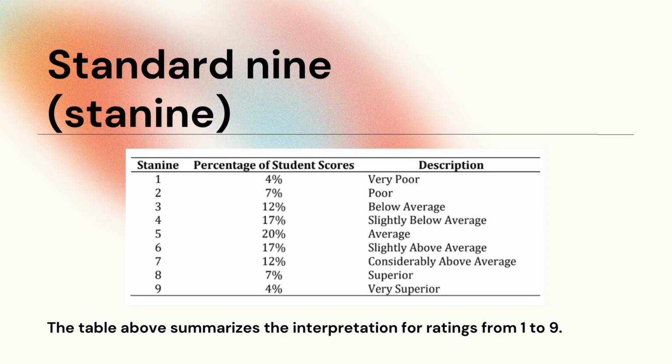When assigning grades using STAN 9, first we have to arrange the student scores from lowest to highest. As you can see, the lowest 4% will receive a rating of 1, described as very poor, and the highest 4% will receive a rating of 9, described as very superior.